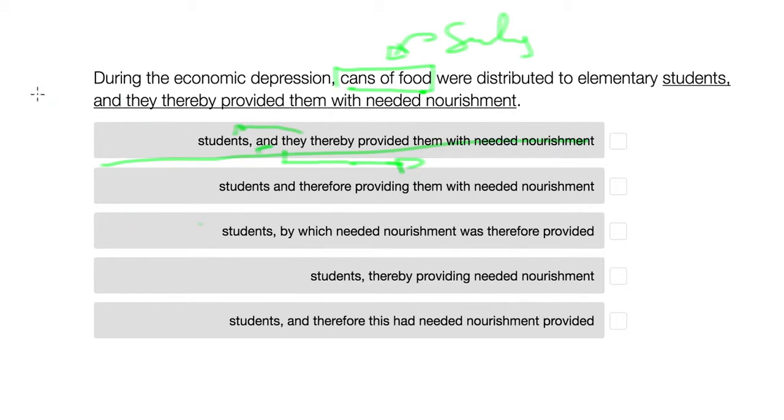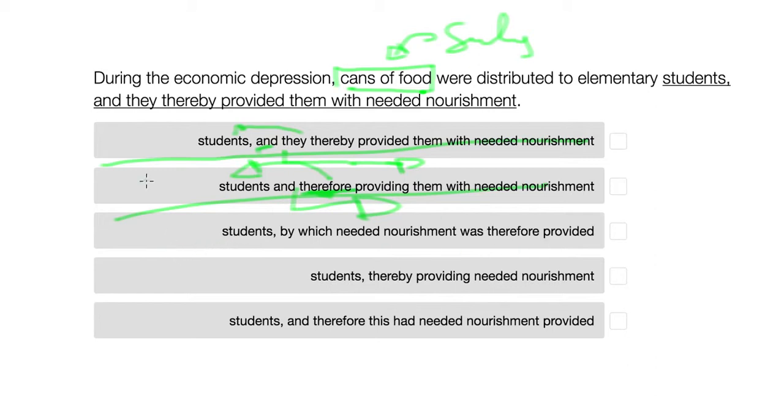Now let's look at the second one. During the economic depression, cans of food were distributed to elementary students and therefore providing them with needed nourishment. This has the exact same problem, but more importantly, here we have "and", which would mean that this side of the sentence would be able to stand on its own. And you're starting with the word "therefore". Therefore would be, again, referencing a subject in a previous sentence. So you can't really start the sentence with "therefore", and again, the subject would be cans of food. So that doesn't make any sense. We're scratching that one out for the same reasons as the previous one.